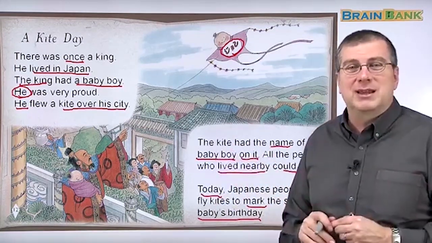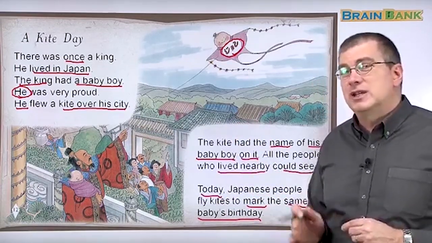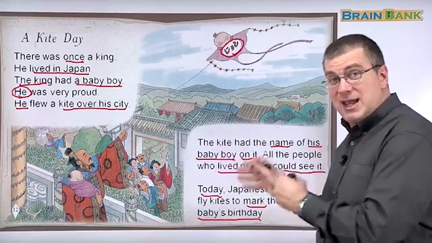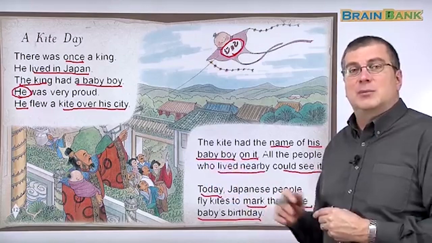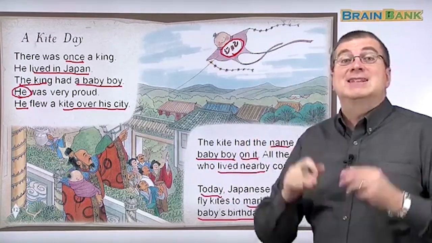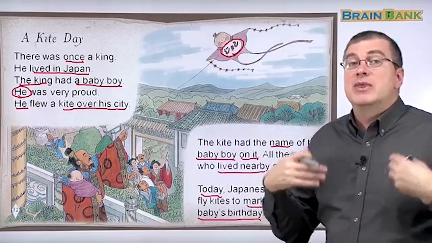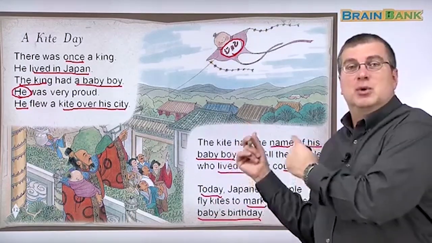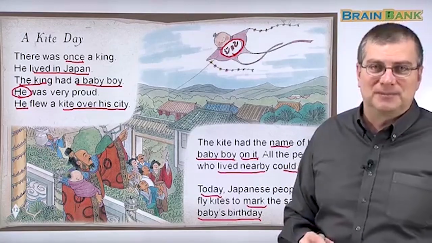Of course, he became king later on, but it's such a famous story, such a tradition, that people in Japan still fly kites on that day, right, on the anniversary of that day, to celebrate that same baby boy's birth, right? It's the same baby boy, not somebody else. Not to fly a kite when they have a son, when a mother or father has a son, but this prince who lived a long time ago. That's very interesting. That's an interesting tradition. Okay.